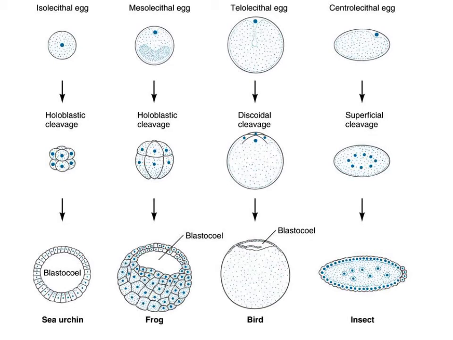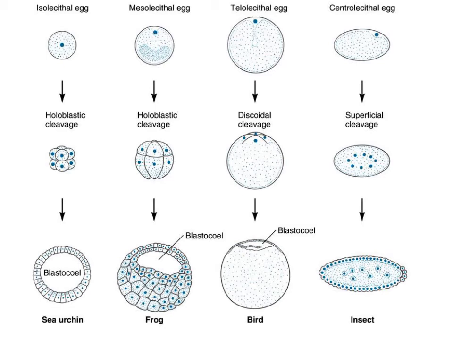Holoblastic cleavage: equal holoblastic cleavage takes place in isolecithal egg, where the yolk is evenly distributed, hence division takes place from animal pole to vegetal pole. Equal cells, blastomeres, are formed, and this forms a blastula with a large central blastocele. This is unequal holoblastic cleavage, where the blastomeres are of unequal size because it is a mesolecithal egg.